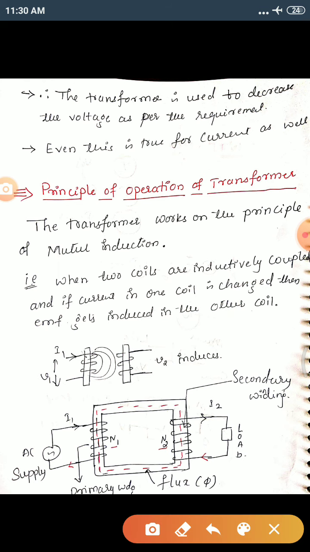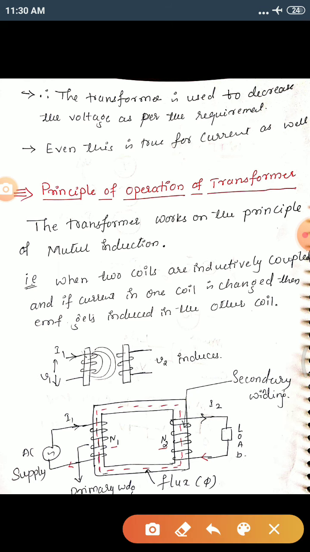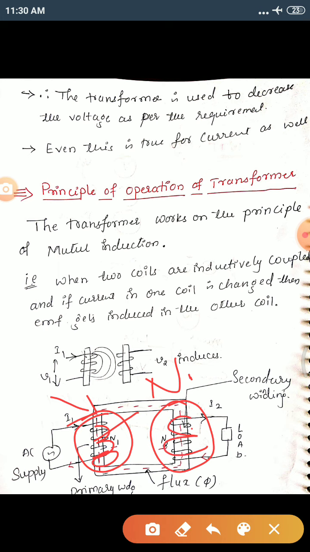And if the other coil is connected to the load side, then it is called the secondary winding. Remember, the primary winding consists of N1 number of turns, and the secondary winding consists of N2 number of turns.